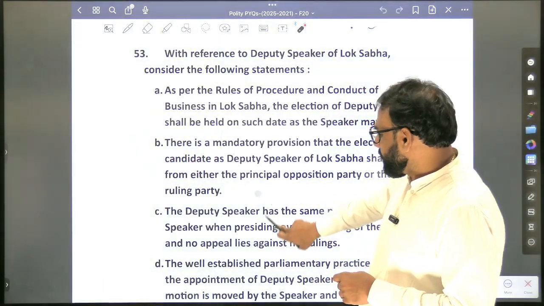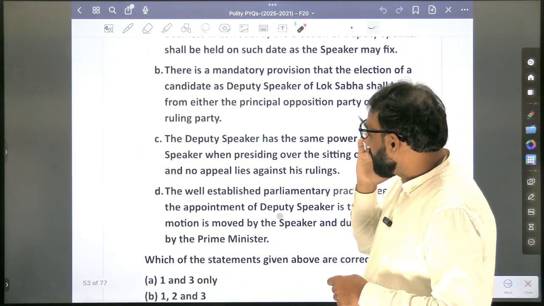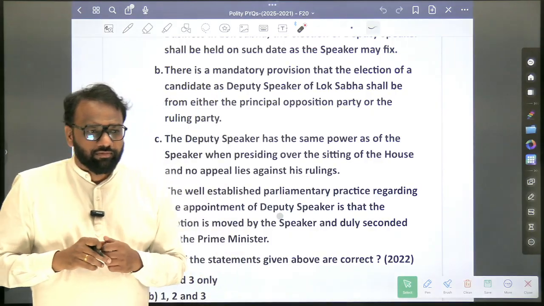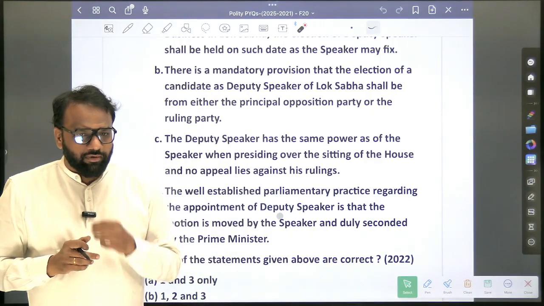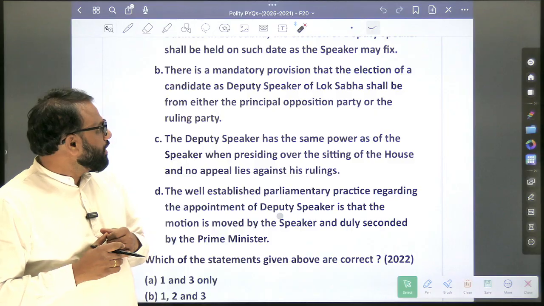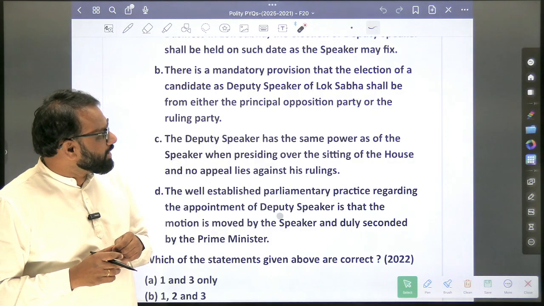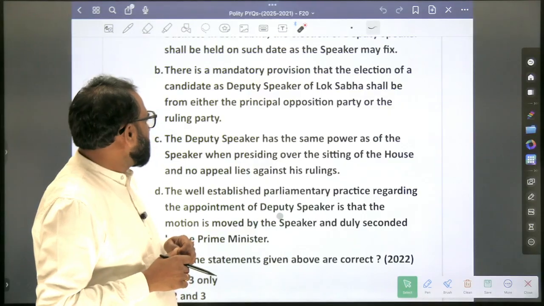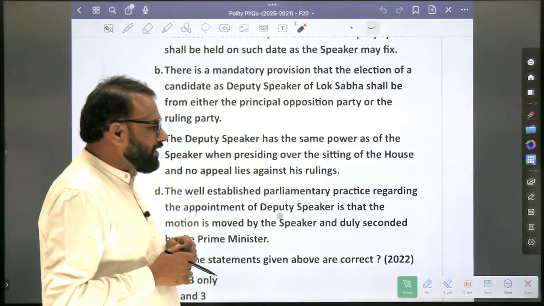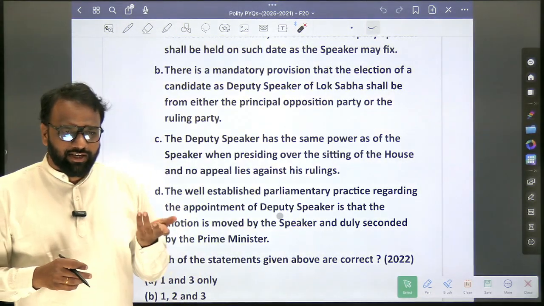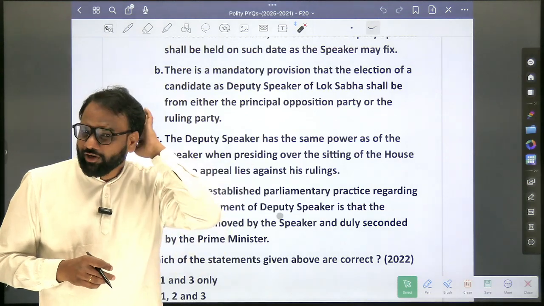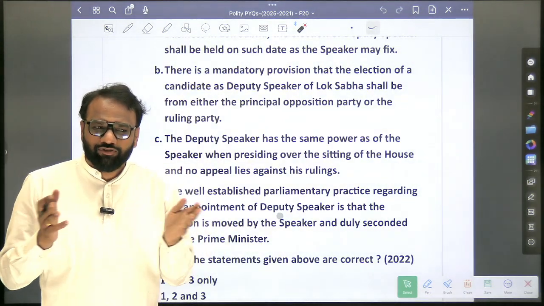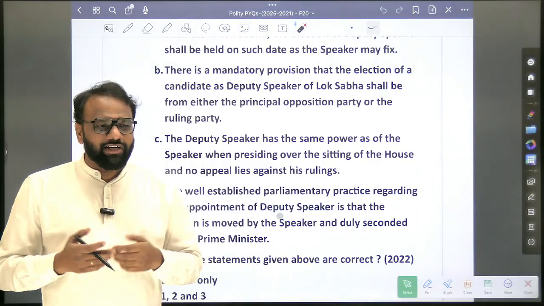Sir, about the second option, they told mandatory in either ruling or opposition party. There is a mandatory provision that the election of a candidate as Deputy Speaker of the Lok Sabha shall be from either the principal opposition party or the ruling party. He need not be from the ruling party or the opposition party. If there is some other person who belongs to another party who is very good, and both sides decide to make him Deputy Speaker, they can.